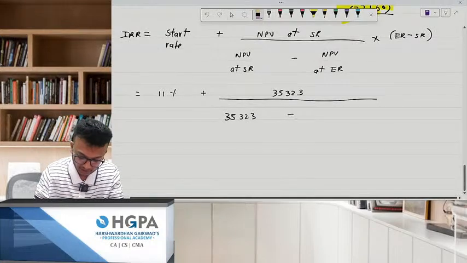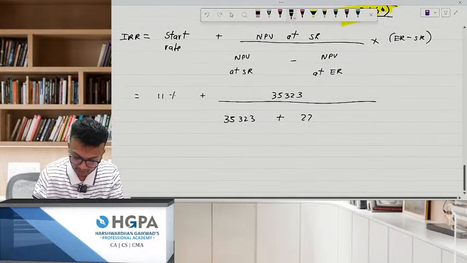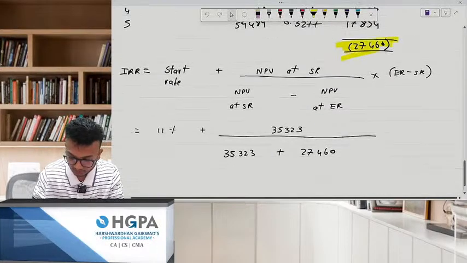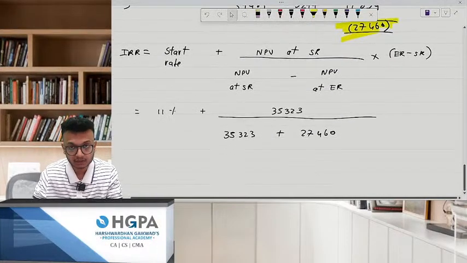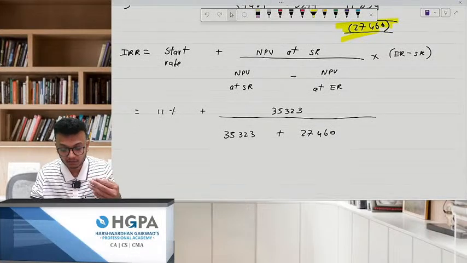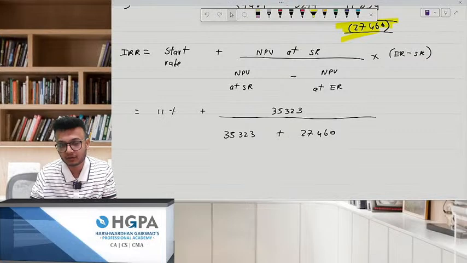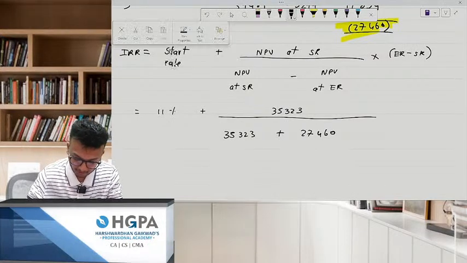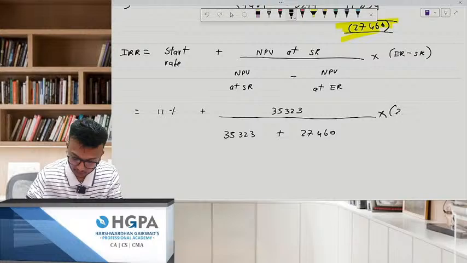This figure is going to become plus only because of the negative NPV, 27,460. Don't write plus in the formula first, because when you solve these sums you get a habit of writing plus there, and then it might end up minus again. So just make it like this. End rate 25% minus 11%.